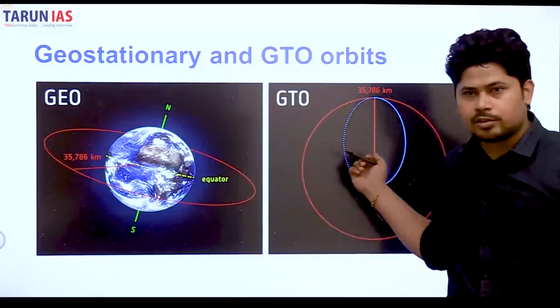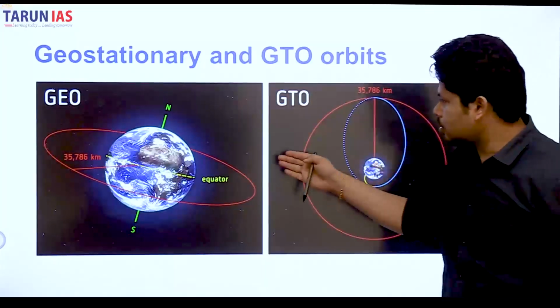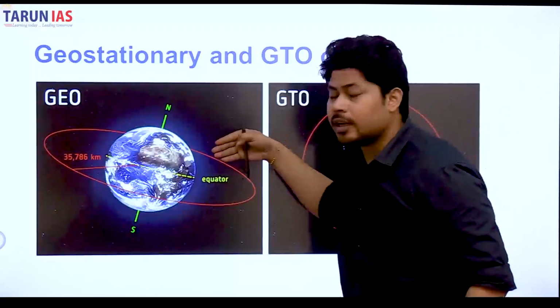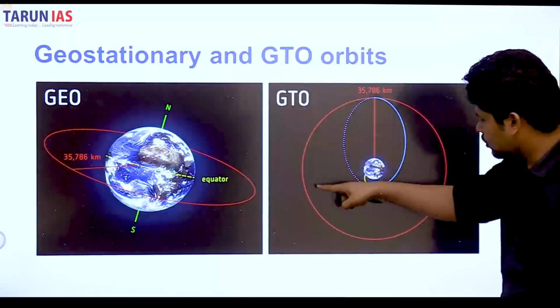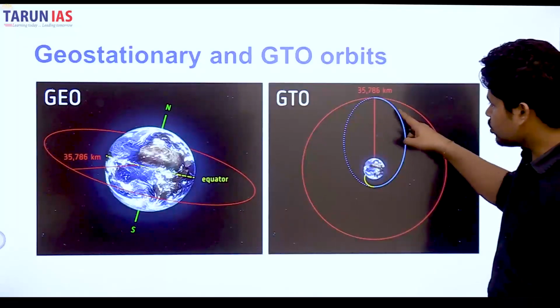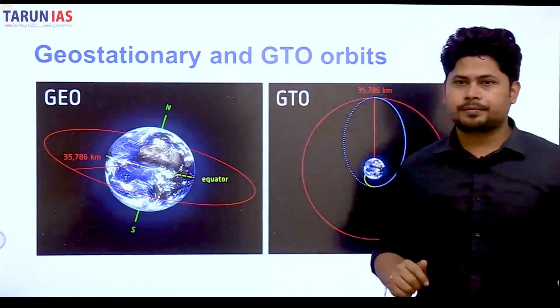So this is the geostationary transfer orbit, the blue one, an elliptical orbit, and this is the geostationary orbit, that is circular. See, geostationary in red is circular, it is not elliptical. Geostationary transfer orbit is elliptical.